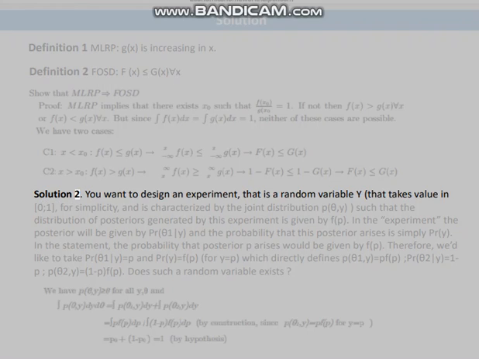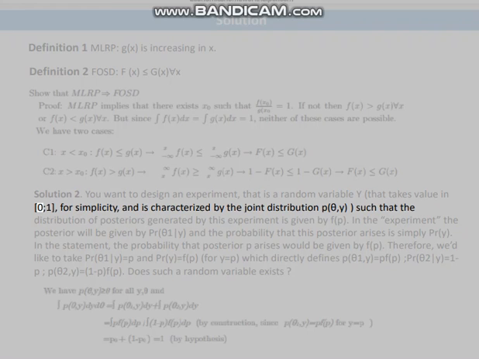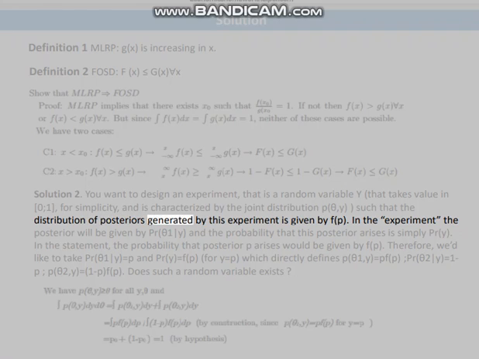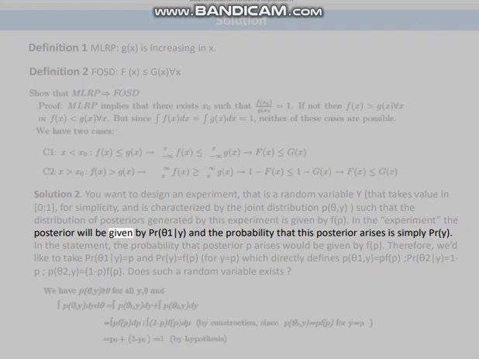Solution 2. You want to design an experiment, that is a random variable y that takes values in {0, 1} for simplicity, and is characterized by the joint distribution P(θ, y), such that the distribution of posteriors generated by this experiment is given by f(p). In the experiment, the posterior will be given by Pr(θ = 1 | y), and the probability that this posterior arises is simply Pr(y).